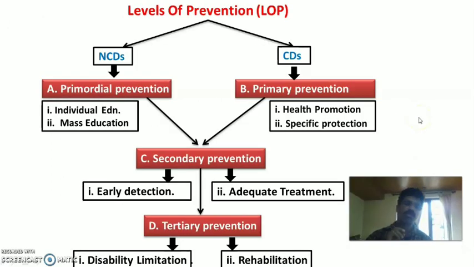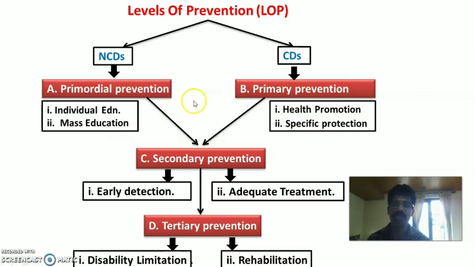So in short, as a summary, today we have discussed the levels of prevention. There are 4 levels of prevention: primordial, primary, secondary and tertiary. Each prevention has 2 specific interventions. Primordial prevention is usually applied for non-communicable disease prevention, and primary prevention is usually applied for communicable and non-communicable diseases. For primordial prevention, we have two specific interventions, individual education and mass education. For primary prevention, we have health promotion and specific protection as specific interventions.